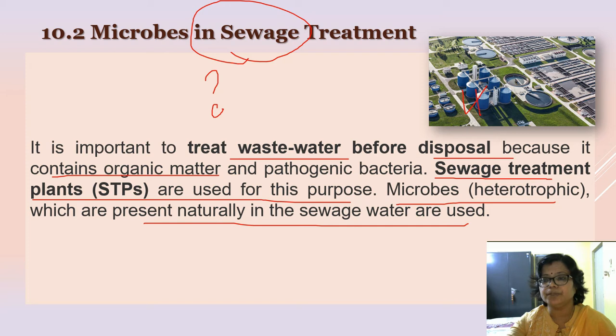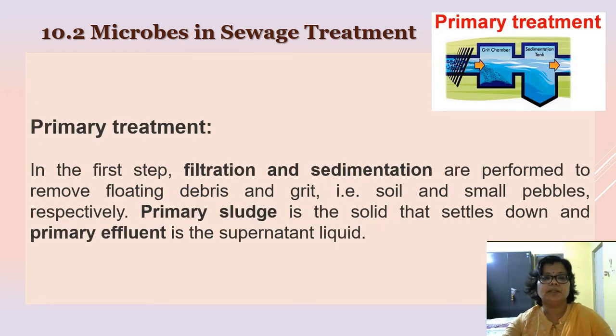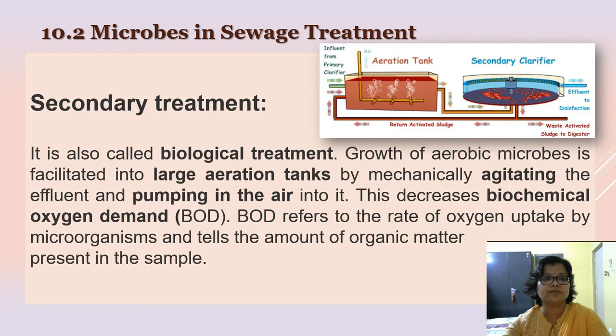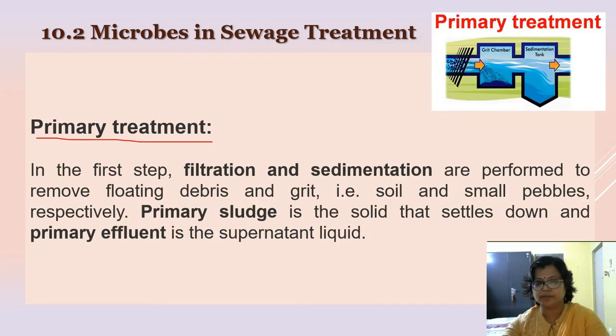Sewage treatment consists of two steps. First one is the primary treatment, second one is the secondary treatment.